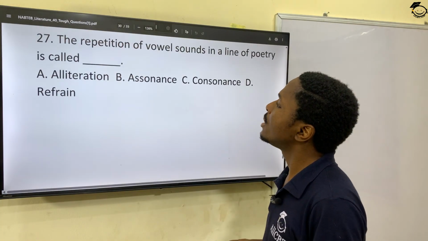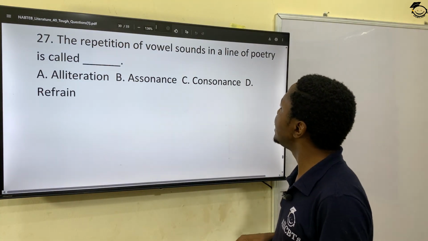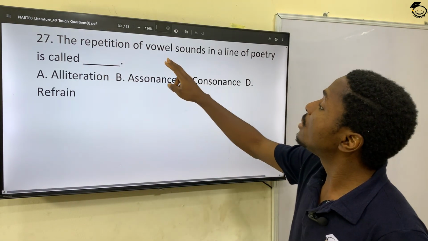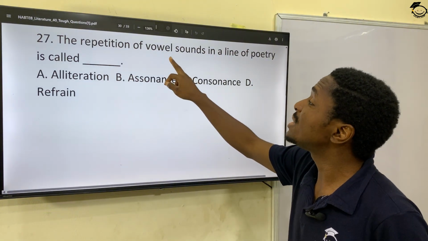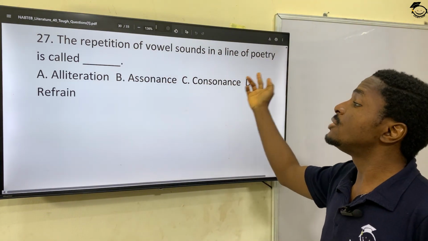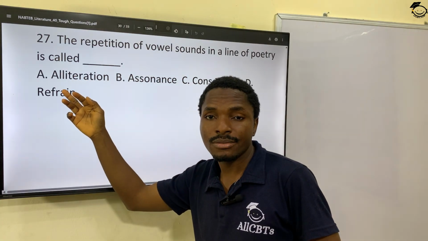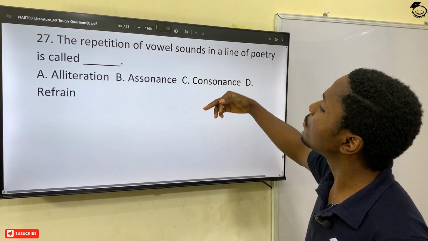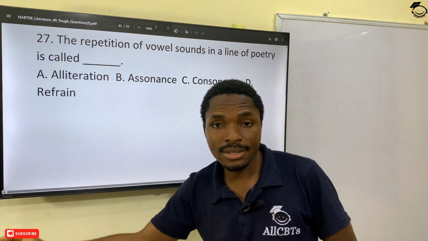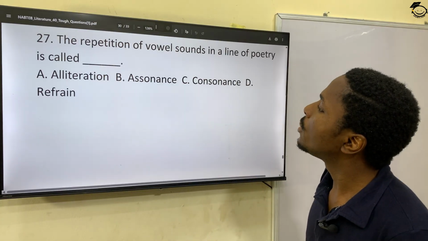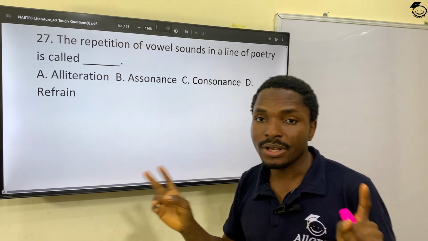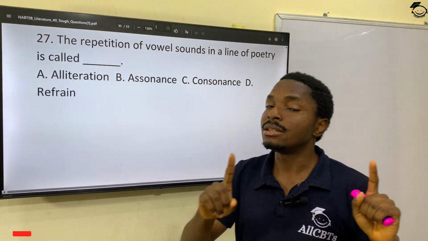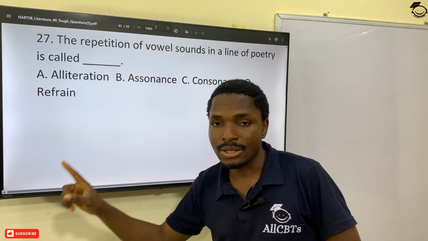27 now. The repetition of vowel sounds in a line of poetry is called what? Before I answer this, the repetition of consonant sounds in a line of poetry is called alliteration, right? But then the repetition of vowel sounds in a line of poetry is called assonance. Okay, so that's the truth. Don't forget that. If it's in consonant sound, it's alliteration. If it's in vowel sound, it is assonance. Good.